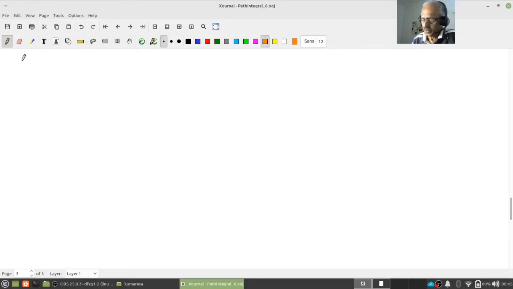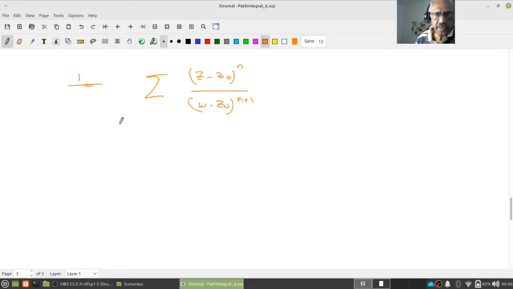So what I have shown is that this series, z minus z naught power n by w minus z naught power n plus 1, n equal to 0 to infinity, is uniformly convergent on gamma.